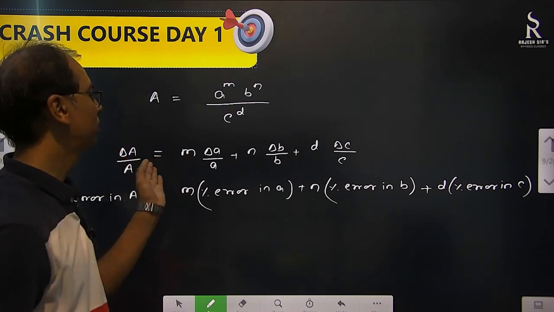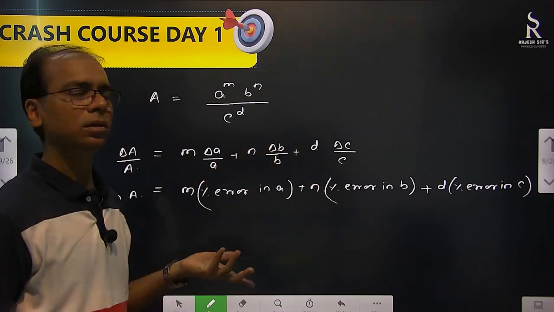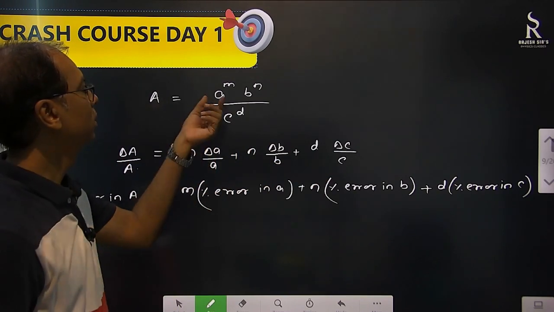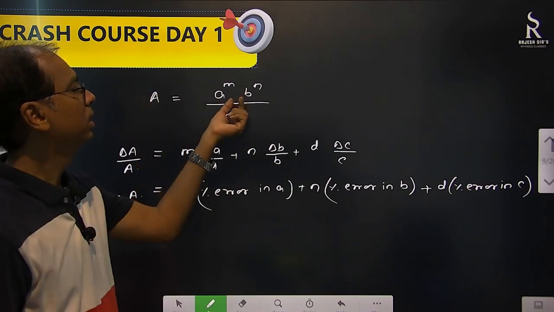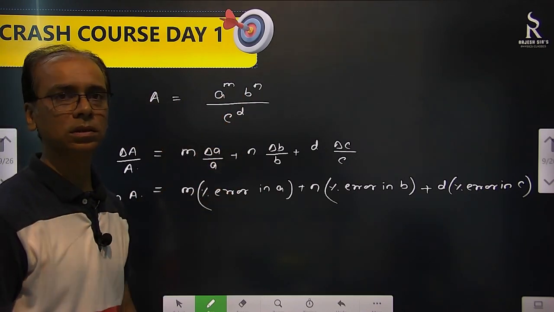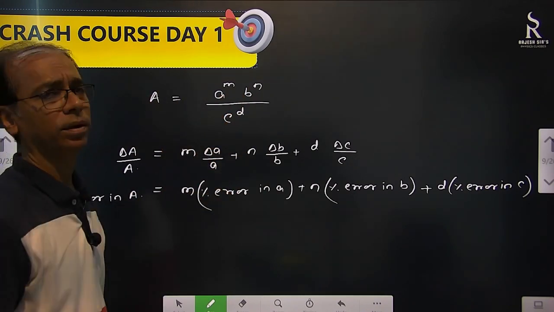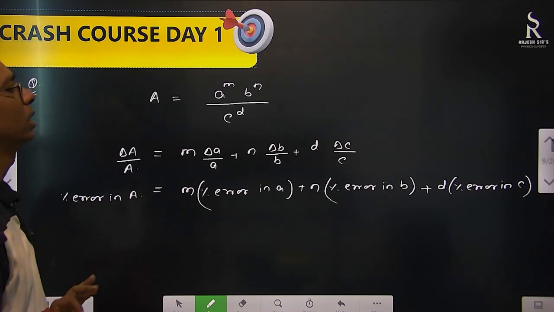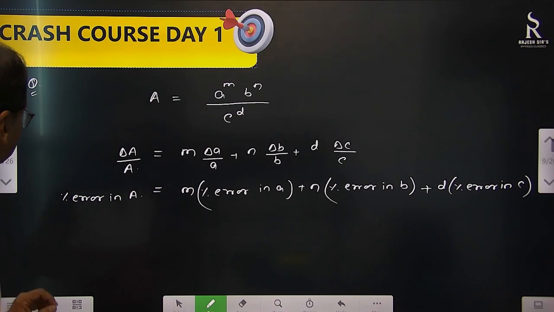Here, this side also 100, here also 100. So it becomes percentage error. Simple. So m into relative error of A plus n into relative error of B plus d into relative error of C. That is it. Power is there, it just multiply, nothing else you have to do. Okay. So these are also common type of questions. Right.